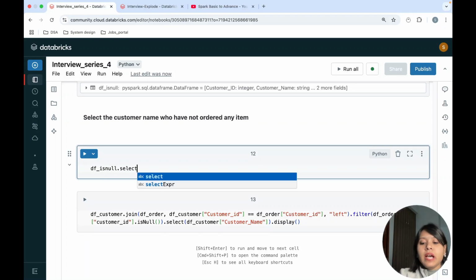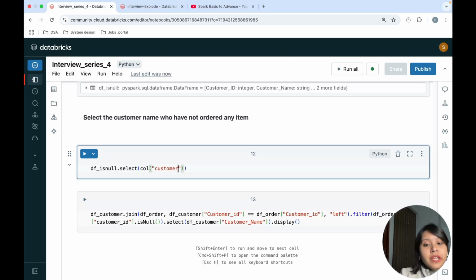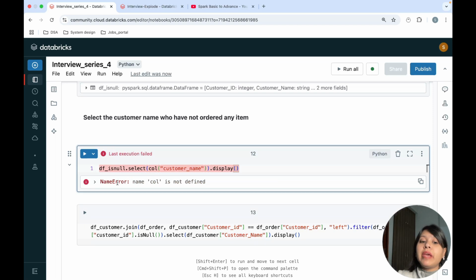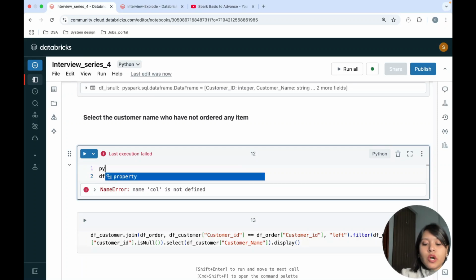What will I be selecting? I will be selecting my customer name. So I'll just use the col operator and customer name. It may give me an error. Why? I will tell you. So let me first execute this using the display method. See, it has given me an error, name col is not defined. Why? Because you have to define the column. You have to import the col method.